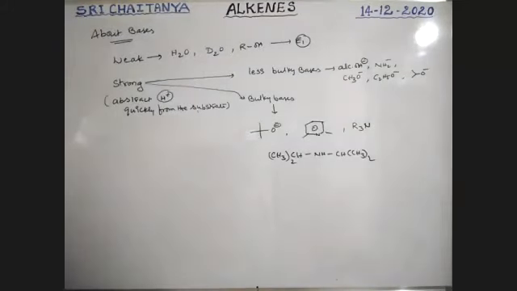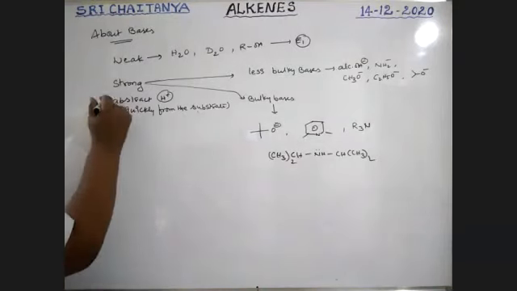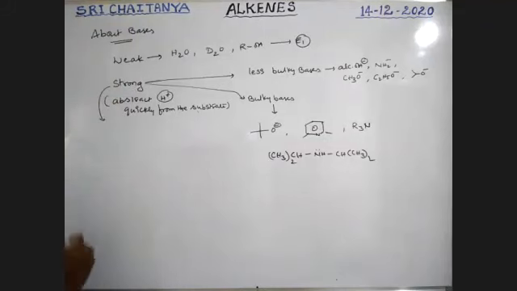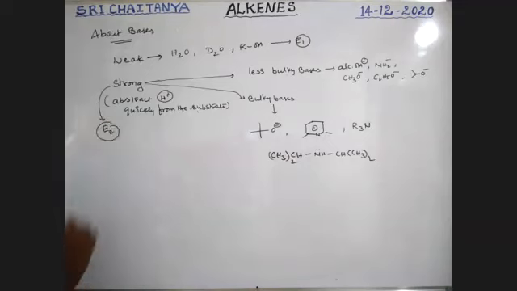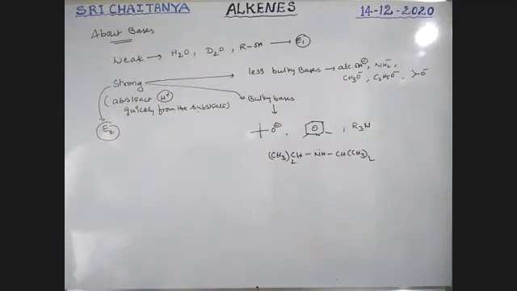This is also a bulky base. Here nitrogen donates an electron pair. All these are considered bulky bases, boys. These are strong bases, and strong bases follow the E2 mechanism, E2 elimination, boys. Weak bases follow E1 elimination. Strong bases follow E2 elimination.